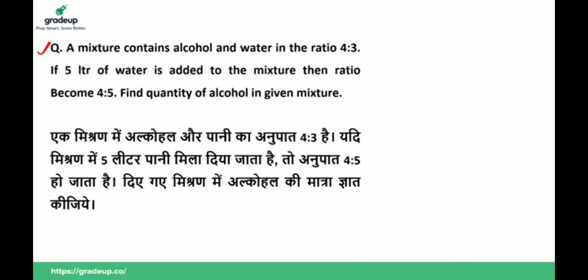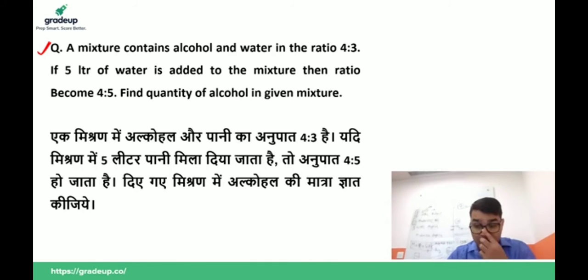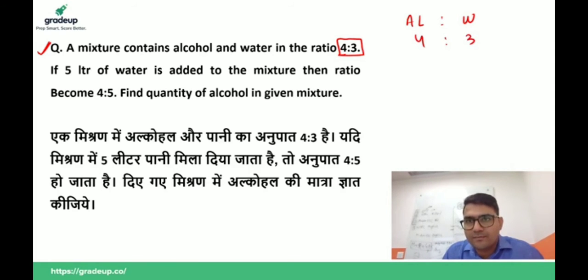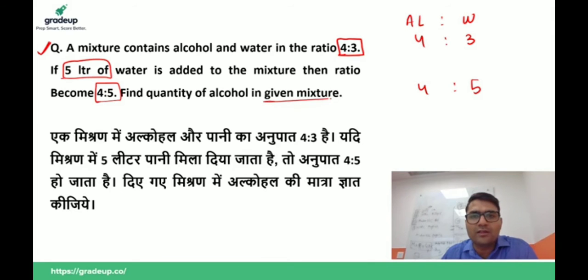Okay, now I will explain this question, don't worry. Listen guys, a mixture contains alcohol and water in the ratio 4:3. If 5 liter of water is added to the mixture, then the ratio becomes 4:5. Find the quantity of alcohol in the mixture.